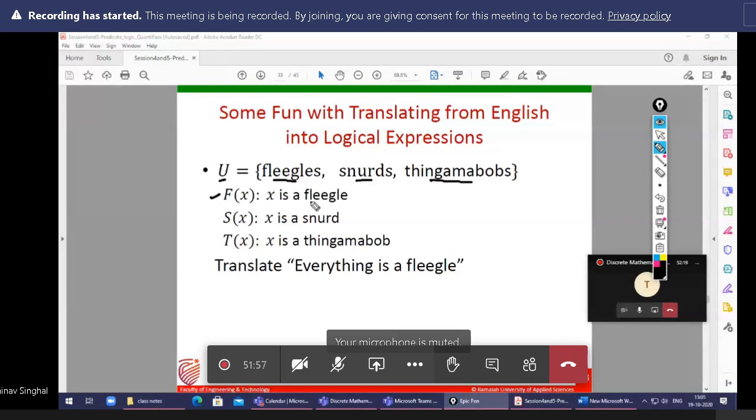What is fx? X is a fligal. X is a snud. X is a thingamabob. So the question is: everything is a fligal. So what is the answer? It means you need to convert it into a logical expression. From the same question, I have 5 or 6 questions. Starting 2, 3 are easy, but you will get some confusion in the 4th and 5th question. Now tell me, everything is a fligal. So how can we represent it in logical expressions?